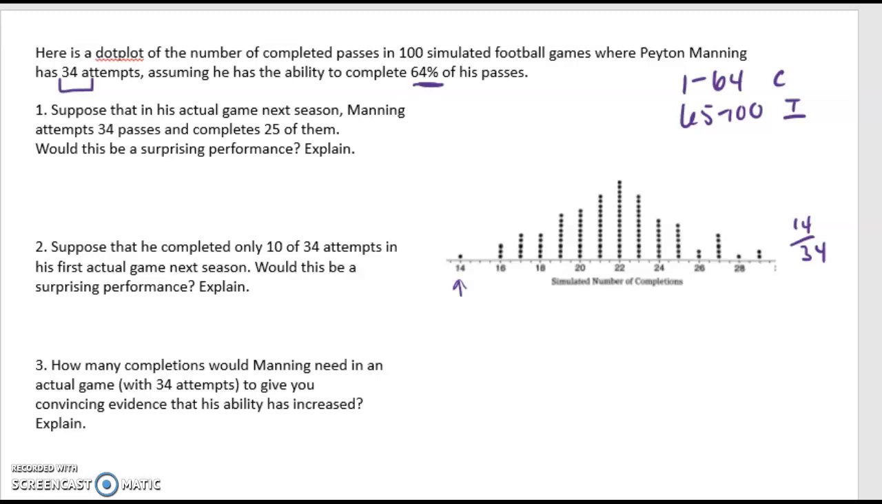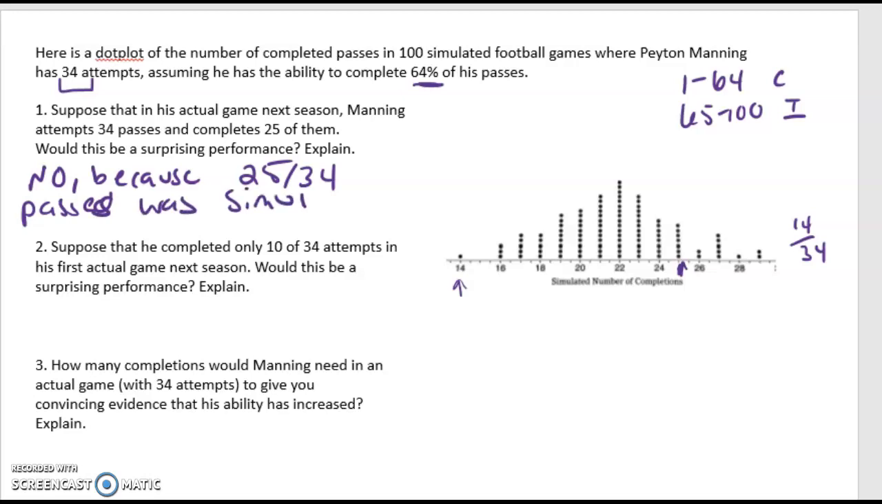So let's say he completes 25 of them. Would 25 be surprising? So you look in your dot plot. Here's 25. Are there dots above 25? The answer is yes. So would this be surprising? No, because 25 out of 34 passes was simulated by random chance. So it's not surprising if we can simulate it. Random chance. All right, so for the next scenario, he completed 10 out of 34.